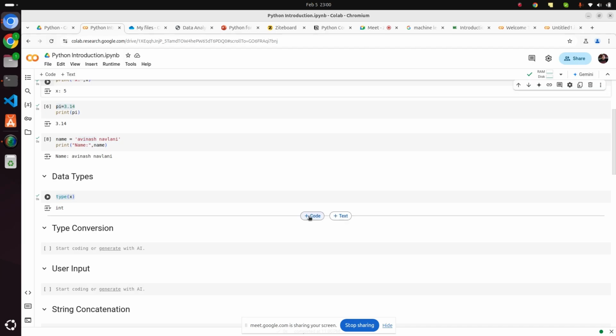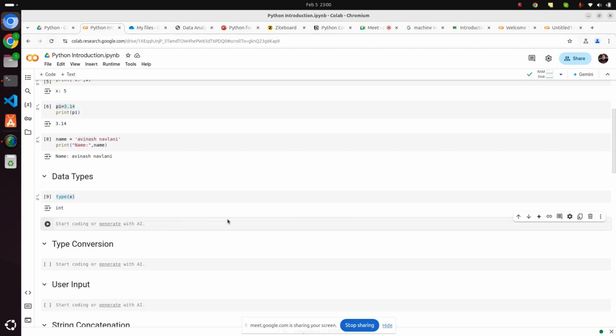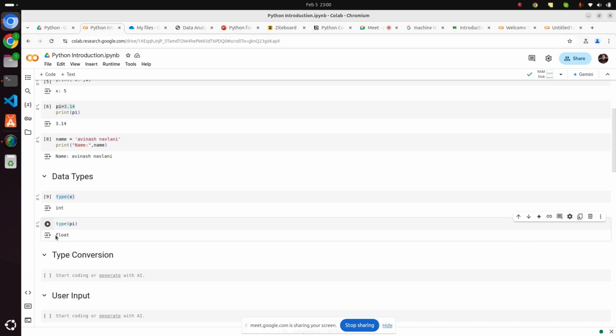Similarly, you can add a cell here by clicking on this code. If you write type of pi and run this using shift enter, it will show you float.